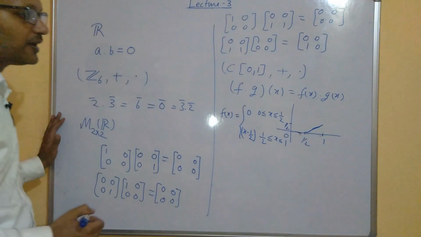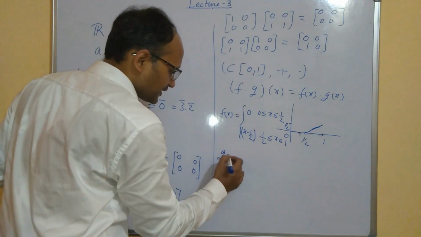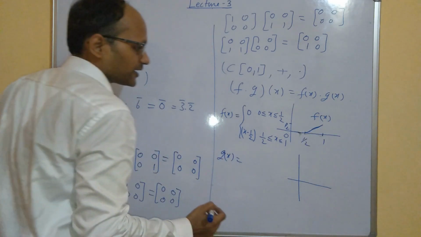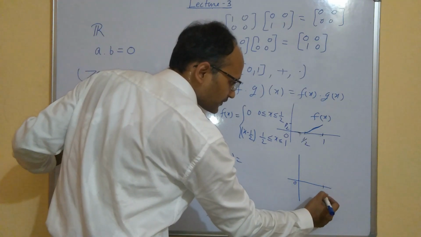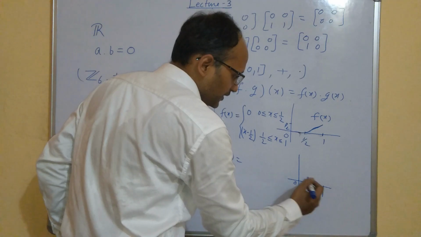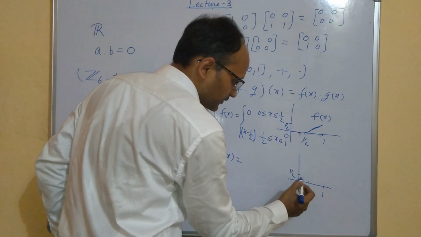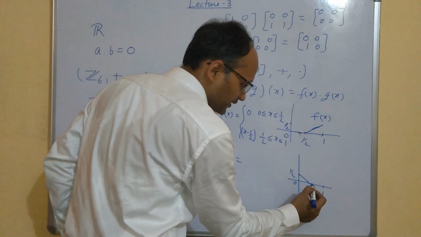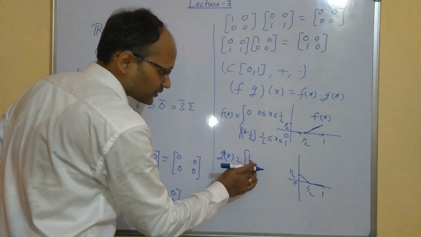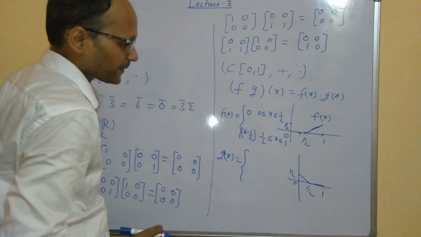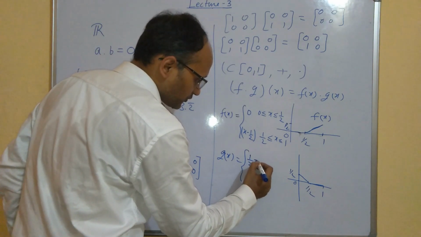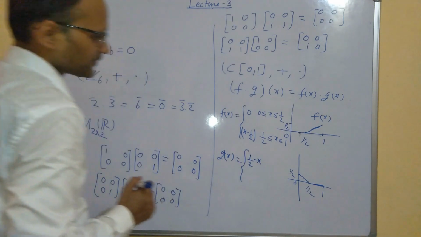So it is f(x), and I take another function g(x), just the opposite of this. From 0 to half, its value is 1 by 2 minus x.